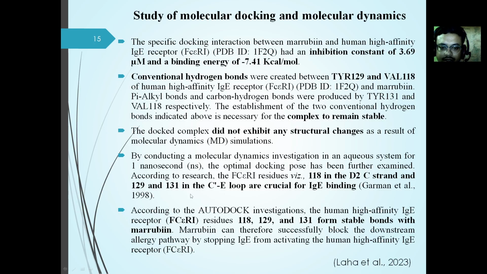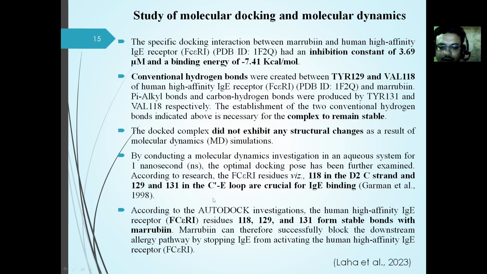During the simulation and the docking, bonds were found with residues 118, 129 and 131. It must be mentioned that these three residues, 118 in the D2C strand and 129 and 131 in the C prime E loop of the FcεRI, are crucial for IgE binding.